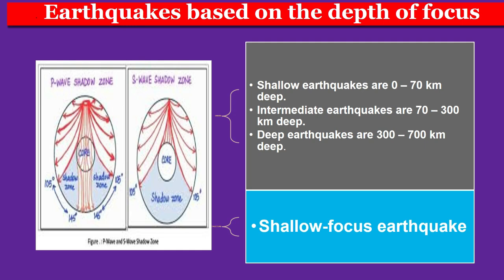Shallow focus earthquakes are found within the earth's outer crustal layer, around 0 to 70 kilometers deep; intermediate earthquakes are around 70 to 300 kilometers, and deep earthquakes are around 300 to 700 kilometers deep.